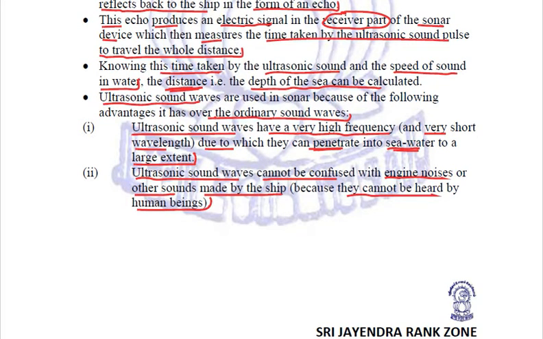So these are the various advantages of using ultrasonic sound waves in the sonar apparatus, right? So these are the various applications of ultrasonic waves and all about sonar.